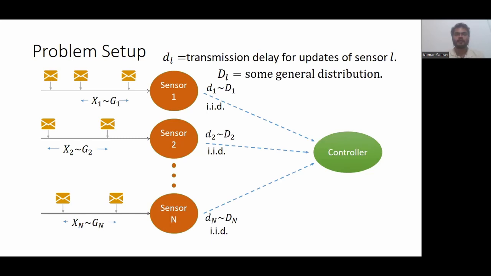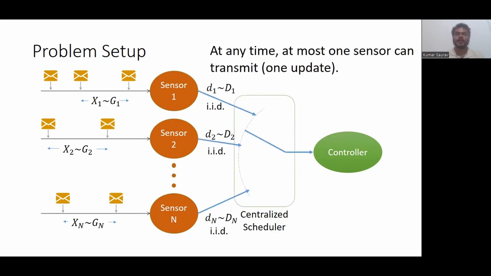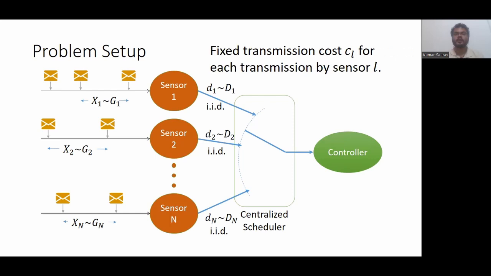Also, the time required for sensor L to completely transmit one update is DL, which is again random as per some general distribution. Also, at any time, at most one of the sensors can transmit, which is decided by a centralized scheduler.